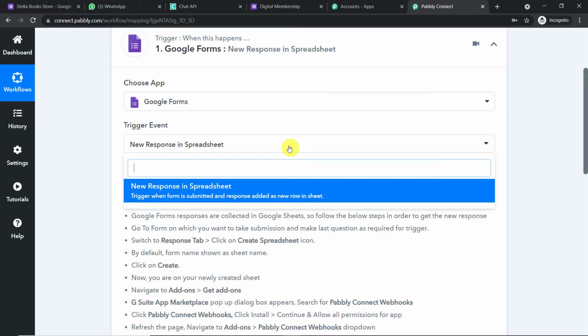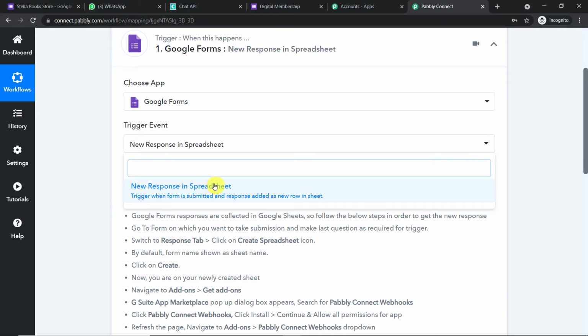Now you have two questions here. Why the hell are we working in incognito mode? And second question is new response in spreadsheet. Why is that? It should be something like new response in Google Forms. So basically the reason we are working in incognito is that the integration of Google Forms and WhatsApp will involve the creation of a Google Sheet. Now, if you're working with Google Sheet and have multiple Gmail accounts, it is always advisable that you work in incognito mode. Otherwise, there will be a problem of authentication. Now, the second thing is new response in spreadsheet. It should be something like new response in Google Forms or new lead generated in Google Forms, something like that. Now, why do we have new response in spreadsheet?